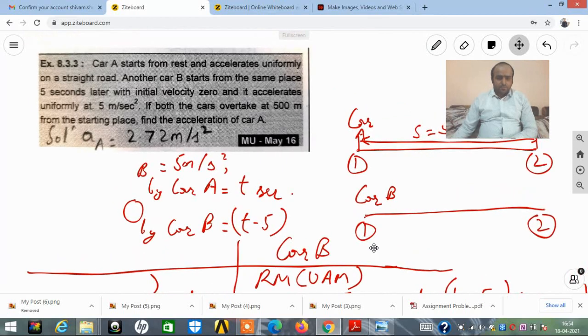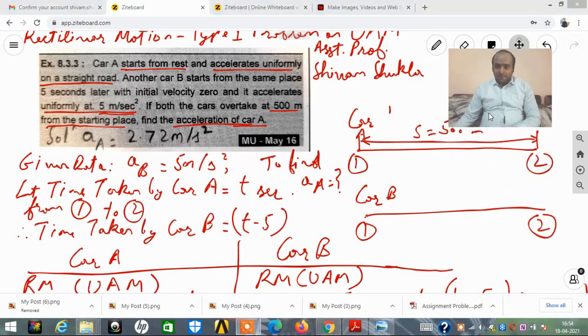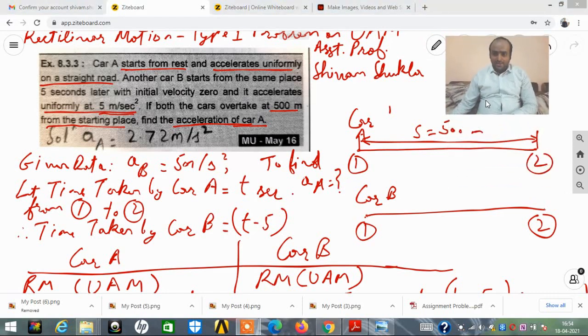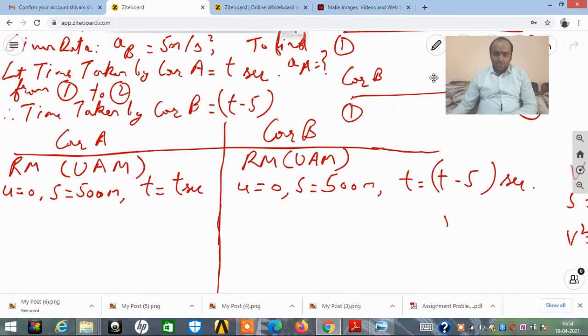Now, I will be writing given data I had already written. I just missed out on my to find part. So to find was nothing but, given as, find the acceleration of car A. So to find is AA. AA we are supposed to find out. So now, apart from the given parameters, which thing we are supposed to utilize and how should we do that? That I need to focus.